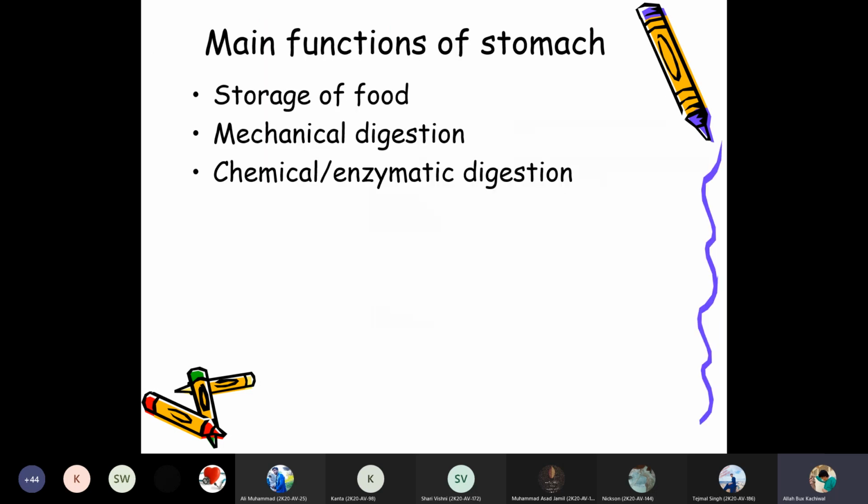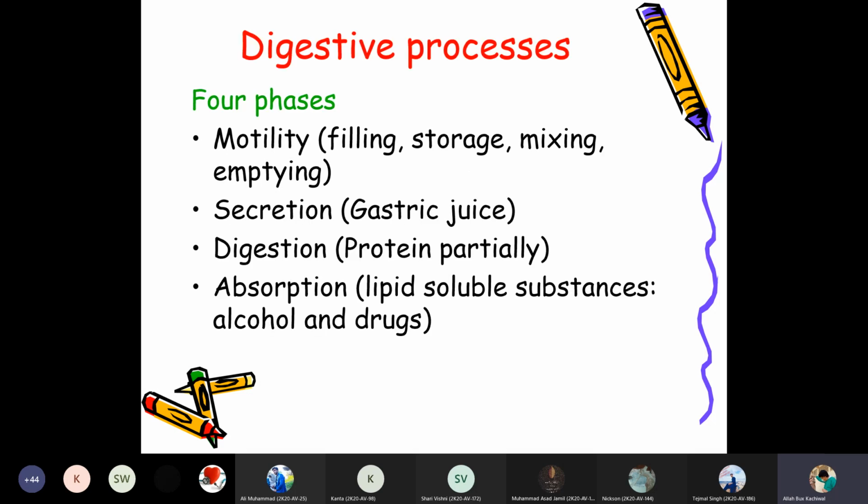Now the main functions of the stomach we have to discuss over here. What are the main functions of the stomach in the simple stomach animal? One is the storage of the food. Second is the mechanical digestion, then the chemical and enzymatic digestion. The digestive process is made up of four phases: motility, filling, storage, mixing, and emptying.